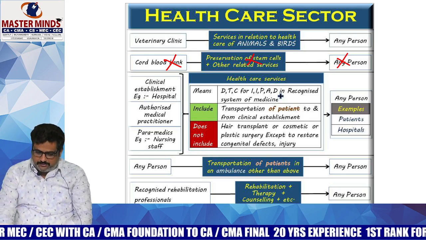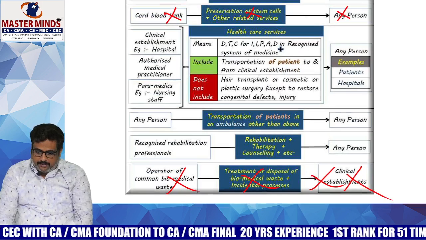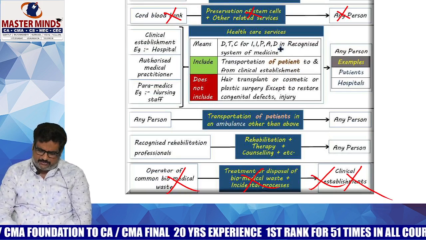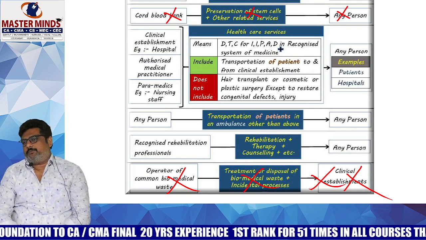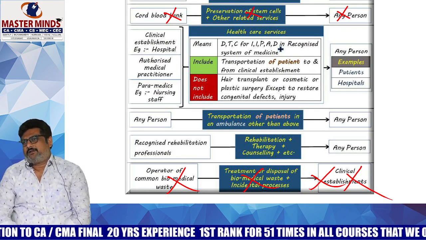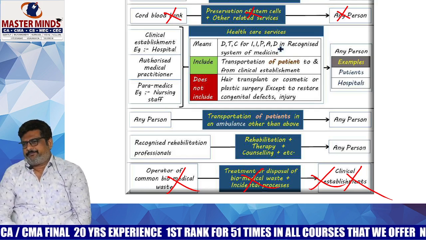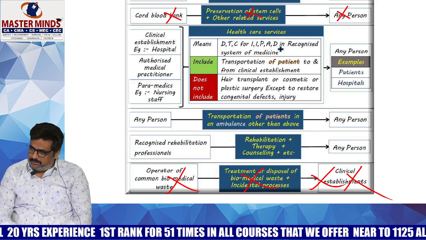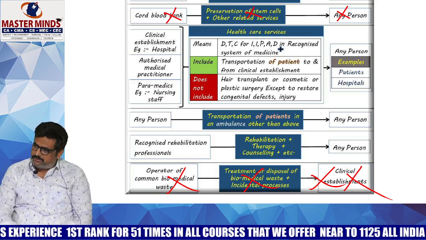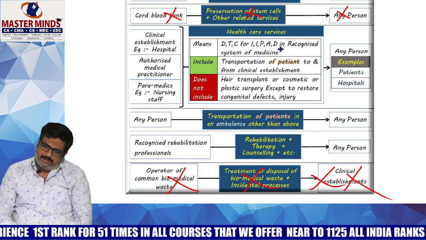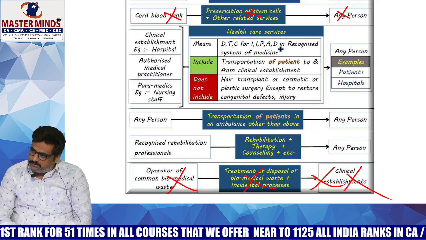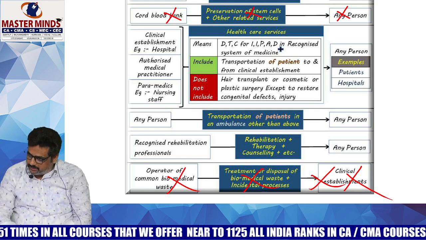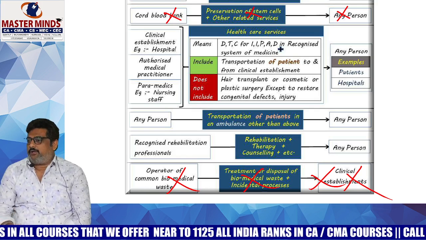And the next one is transportation of patients. And rehabilitation, therapy and counseling. Nowadays, stress is the major problem. When I went to these hospitals, irrespective of age, 25, 30, 35, 40, people are getting diseases. Cancer, we can't say that, but with respect to heart attacks, even people at the age of 20, 22 are getting heart attacks because of stress nowadays.